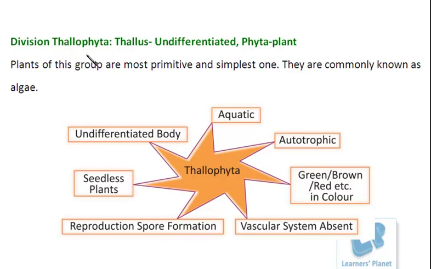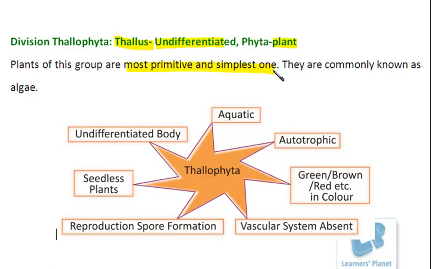There are two terms in this word, that is thallus and the phyta. Thallus means stalk-like, or undifferentiated, and phyta is related to plant, it means the plant. Fine.